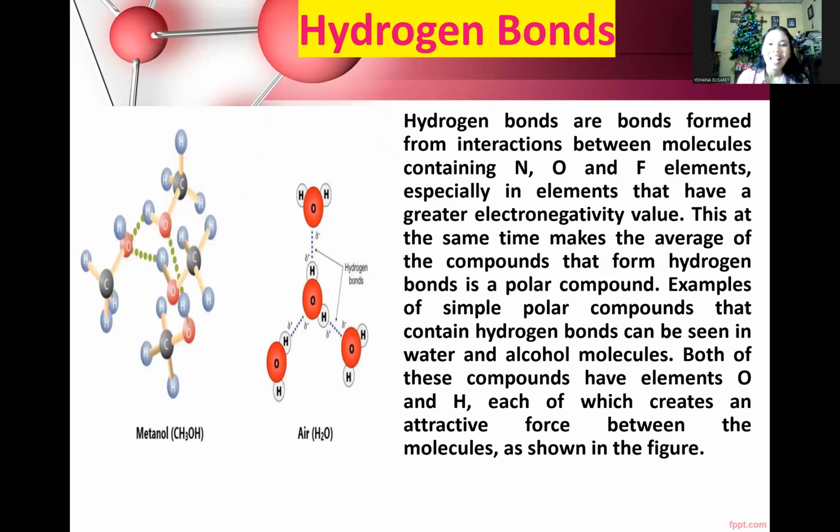Hydrogen bonds are bonds from interactions between molecules containing N, O, and F elements, especially elements that have a greater electronegativity value. This at the same time makes the compounds that form hydrogen bonds mostly polar compounds. Examples of simple polar compounds that contain hydrogen bonds can be seen in water and alcohol, which is methanol molecules. Both of these compounds have elements O and H, each of which creates an attractive force between the molecules, as shown in the figure.